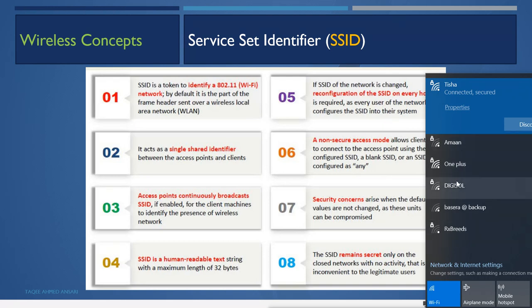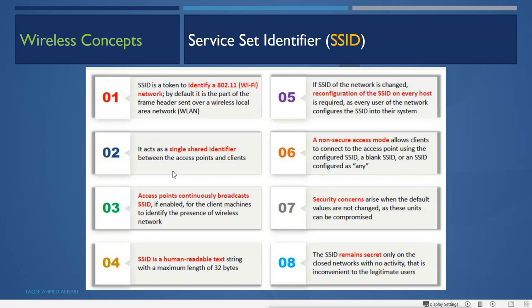Basically my request will go to all these devices because they are within my range, but nobody will accept my request. Only this SSID will accept, because in my request I am sending a request for this SSID. So in my request there is also an SSID. This SSID is basically the single shared identifier between the AP and the client. When the client responds, it also responds with this SSID, so my device will know, and the AP will also know, which device we are connecting.